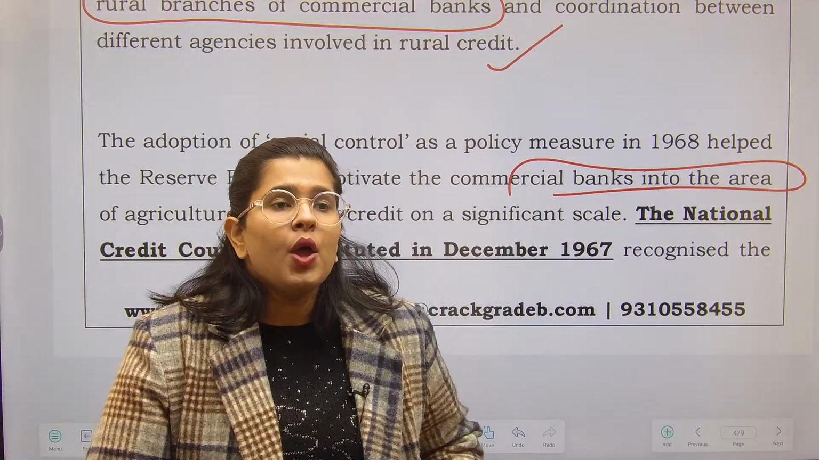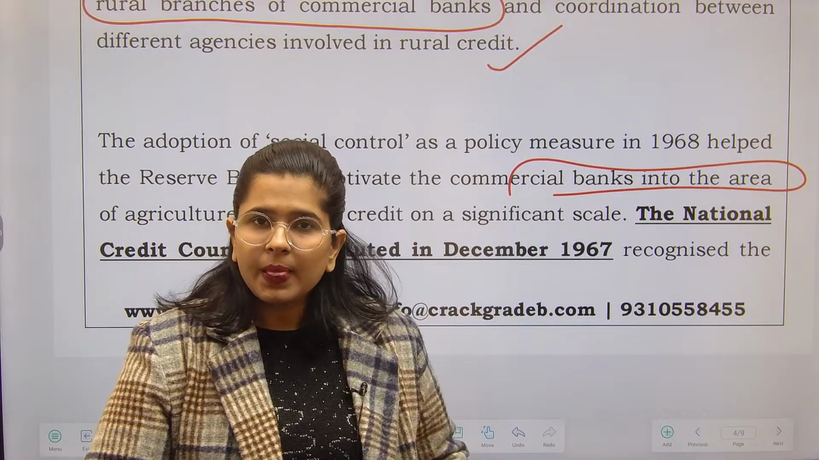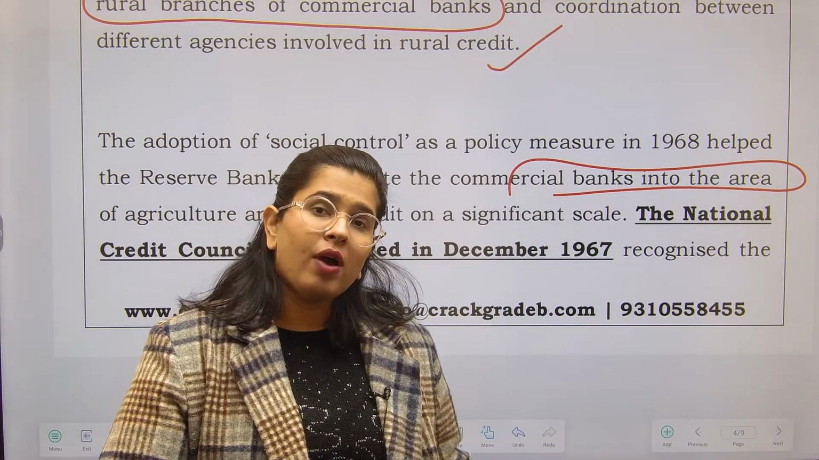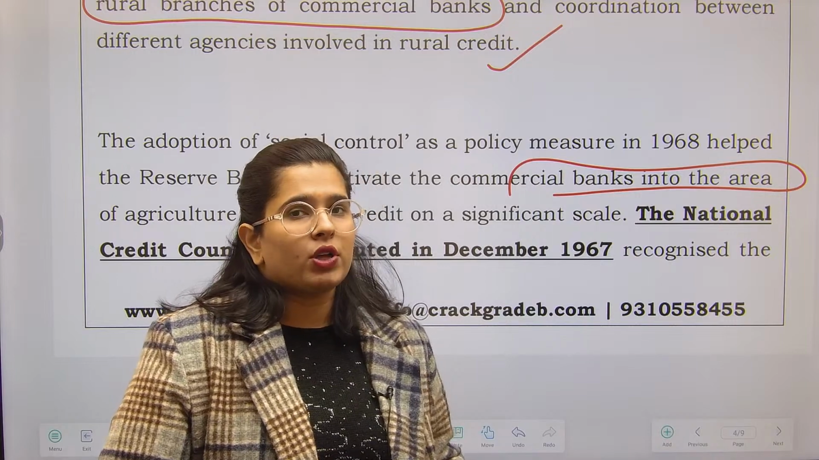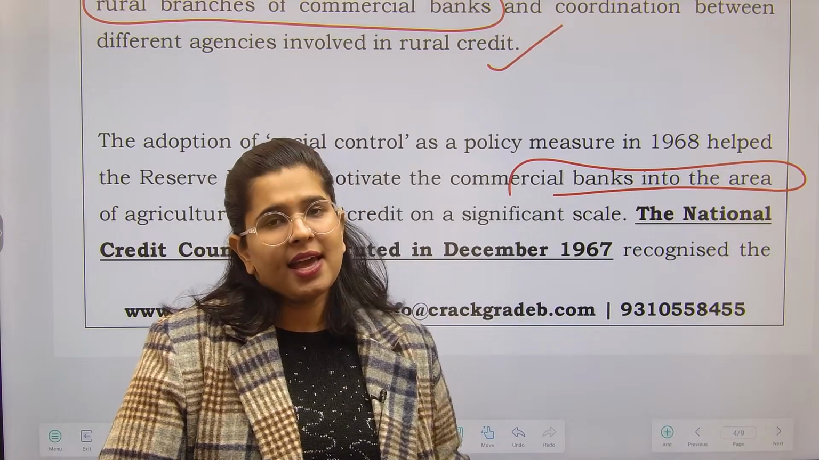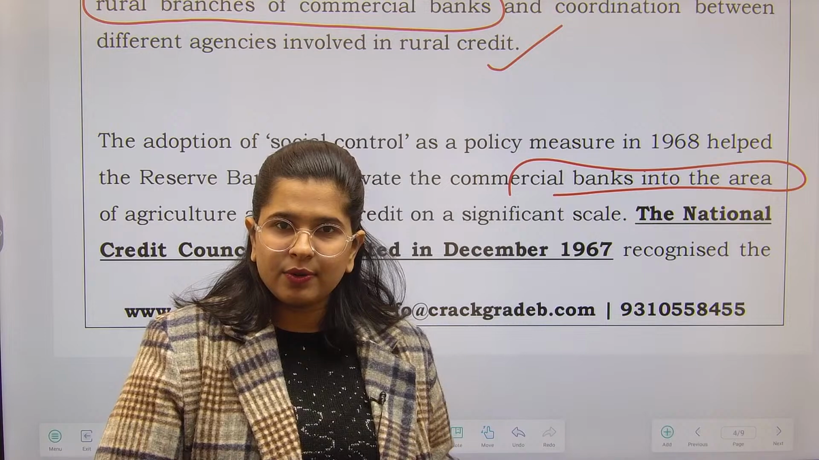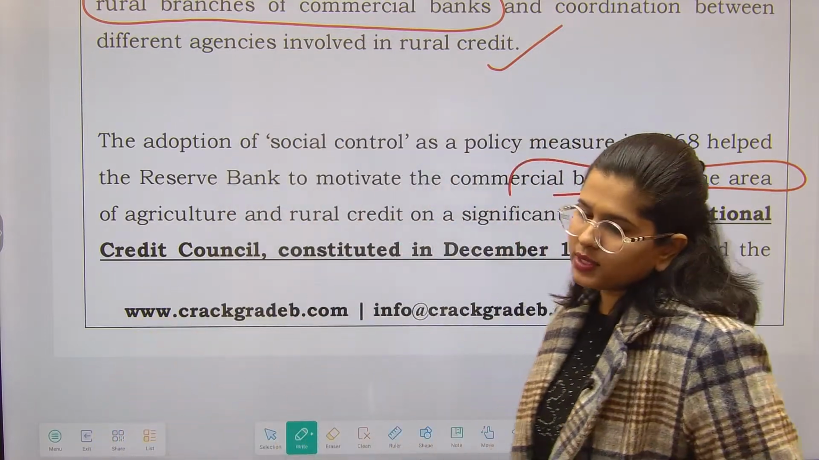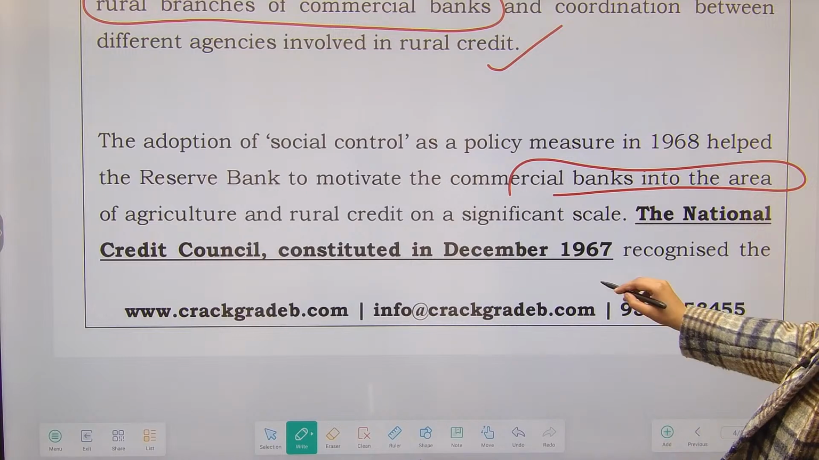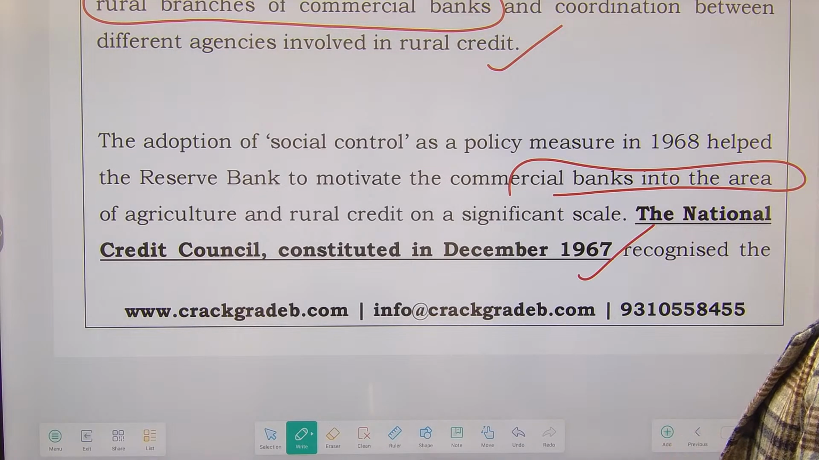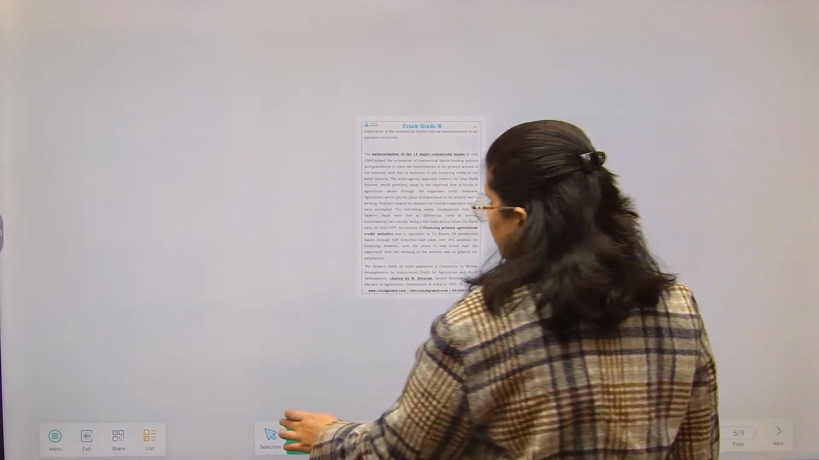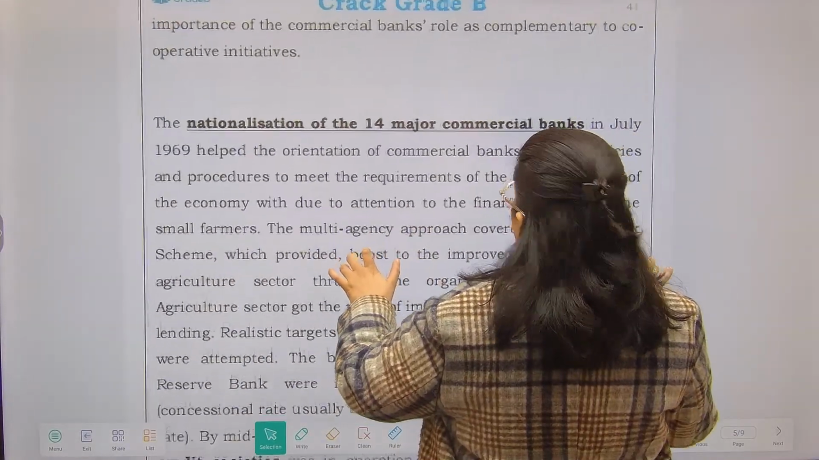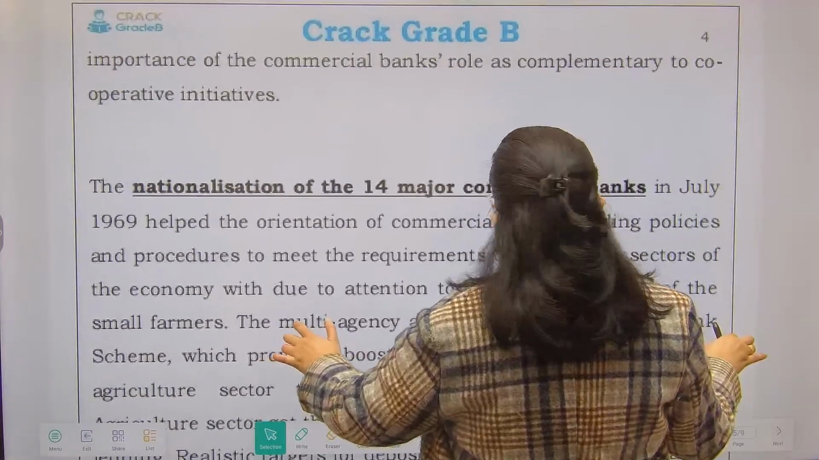Social focus का मतलब when you are operating in the country, when you are making profit out of the resources, then you have got certain social responsibilities as well. ठीक है, आपकी कुछ social responsibilities भी होती हैं that you need to fulfill. Okay, so the National Credit Council, constituted in December 1967, recognized the importance of commercial banks' role as complementary to cooperative initiative, right? So this was identified.